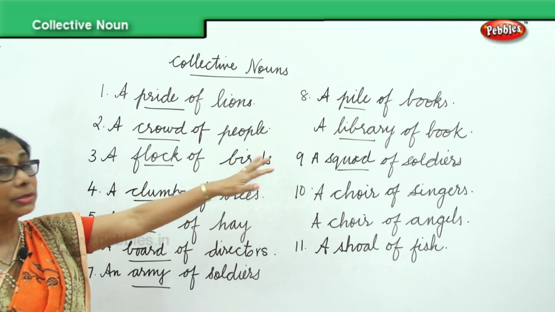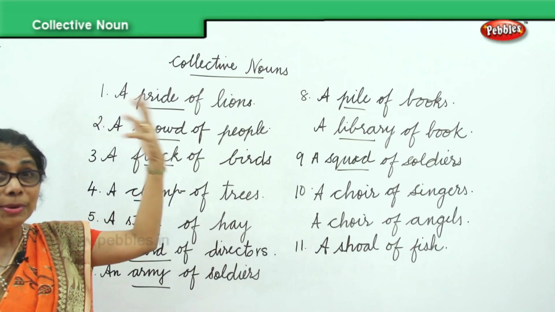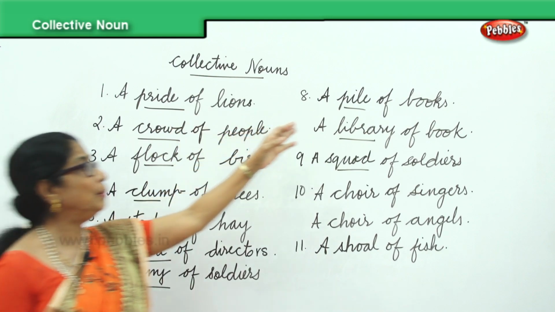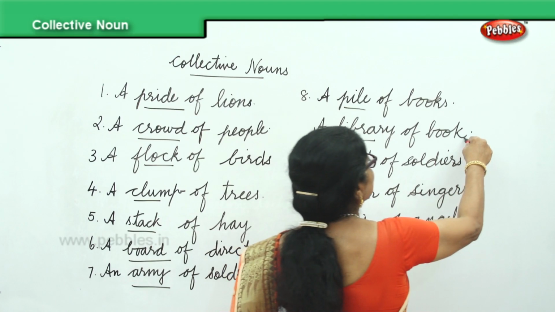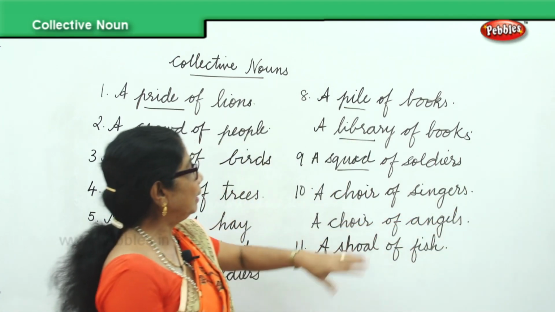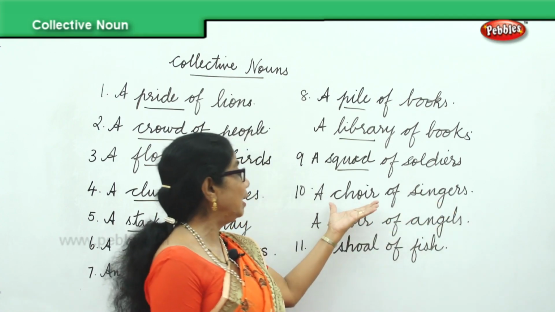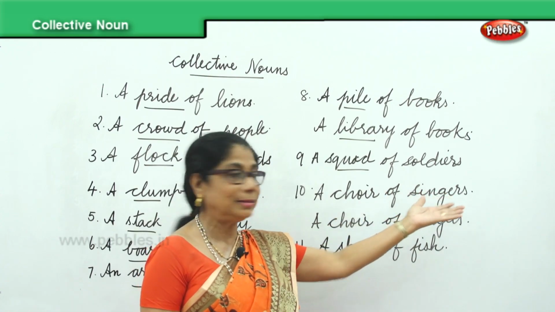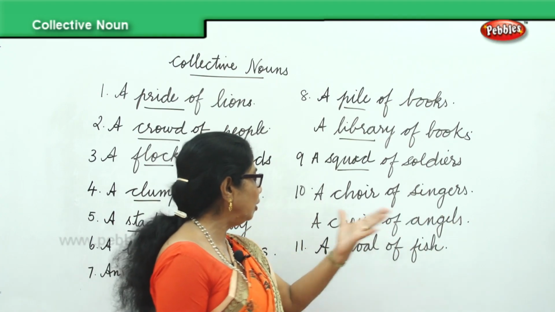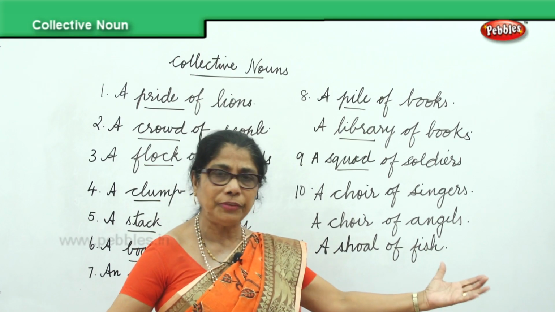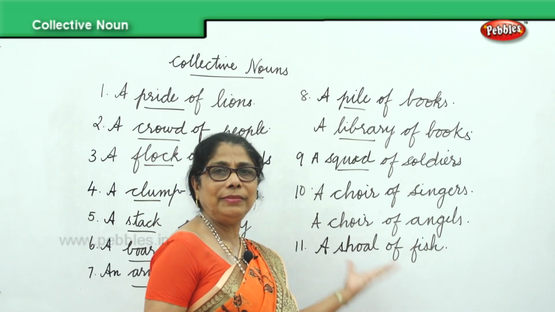Then books, you can either say, oh, there is a pile of books, or you can also say a library of books. In the library, there will be a large pile of books. So the group name for books is library of books. Then, when you have a big number of singers, you will say, oh, there was a choir of singers, choir. Even angels, when a large gathering, you will say choir of angels. A large number of fish, you will say shoal of fish. He caught a shoal of fish last evening in the net.